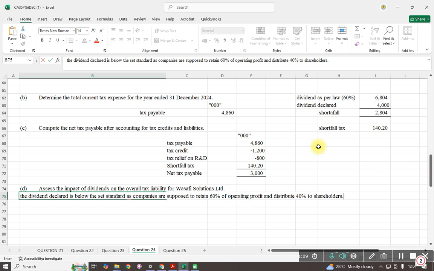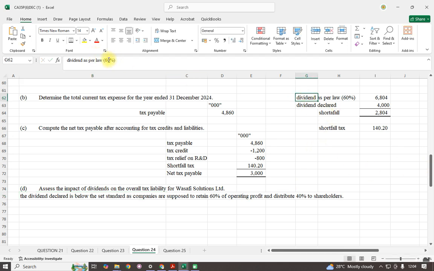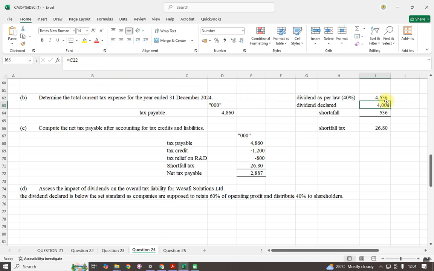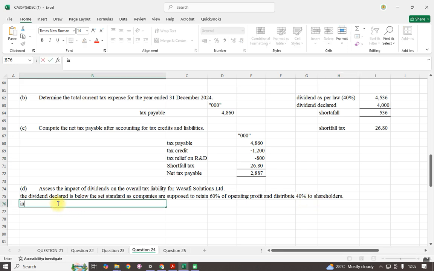Let us first correct this. Dividend as per law, they are supposed to distribute 40%. So 40% was supposed to be 45.36. So they just have a shortfall of 5.36, and the shortfall tax will be 26. That one now has been corrected. They're supposed to distribute 40 and retain 60. If it is other income, we distribute the entire 100% of the other income, which is not operating income, to shareholders.